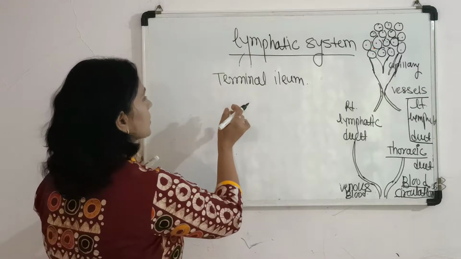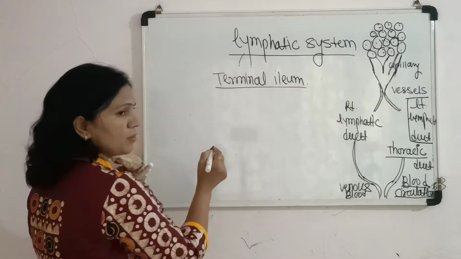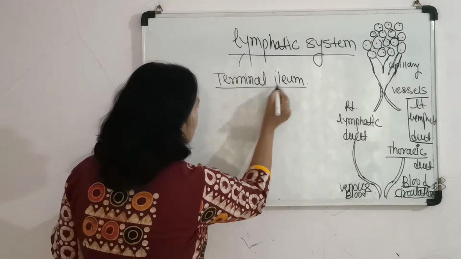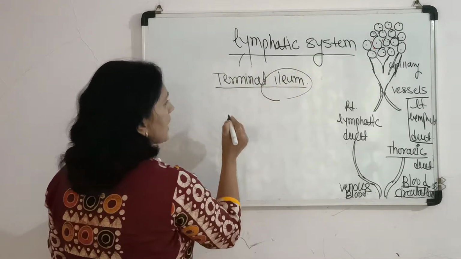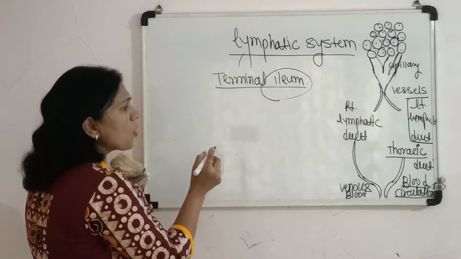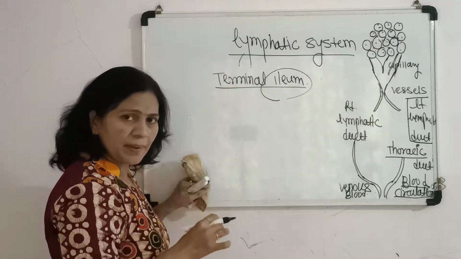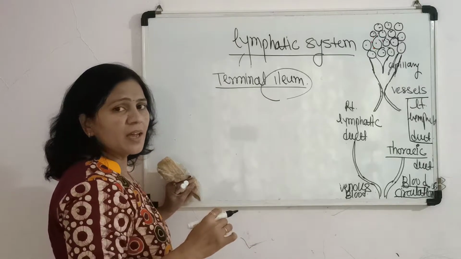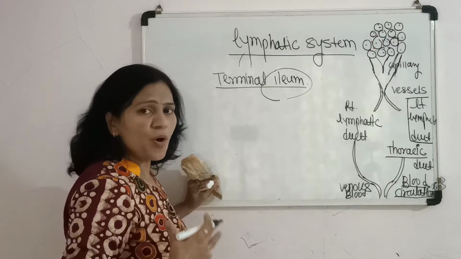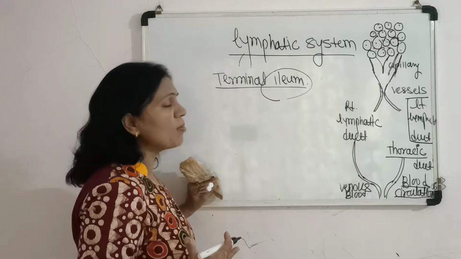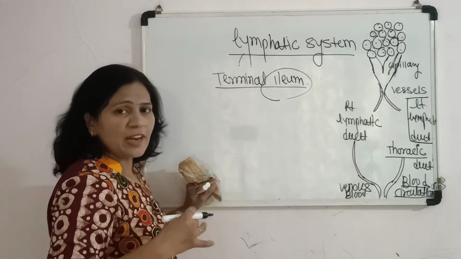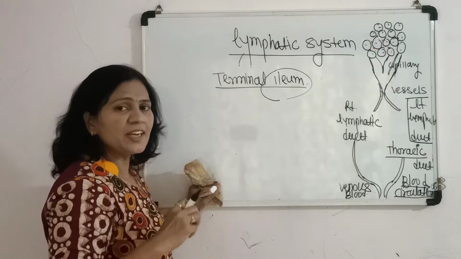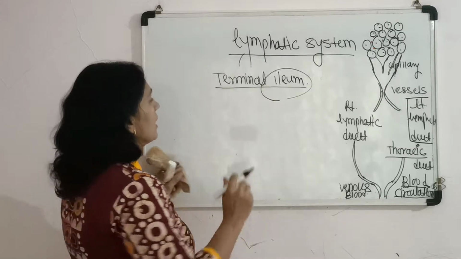Into the terminal ileum. At this part there are lymphatic capillaries or lymphatic vessels, which contain comparatively more fatty acid or glycerol molecules than the lymph present in any other part of the body.